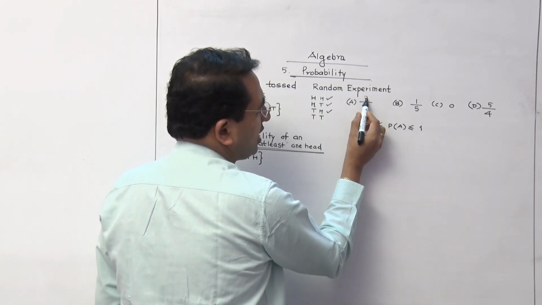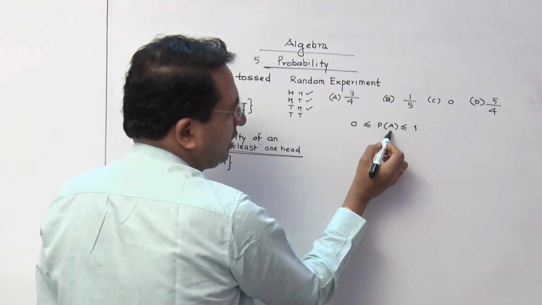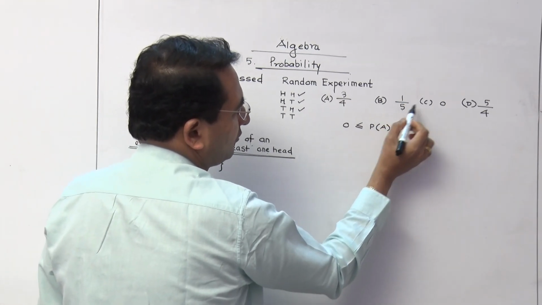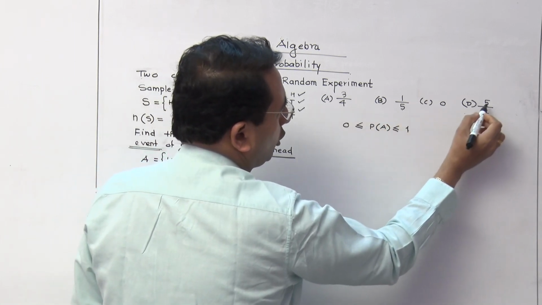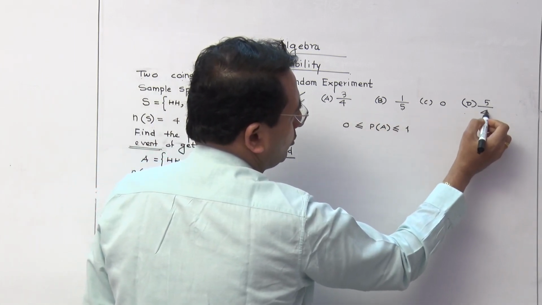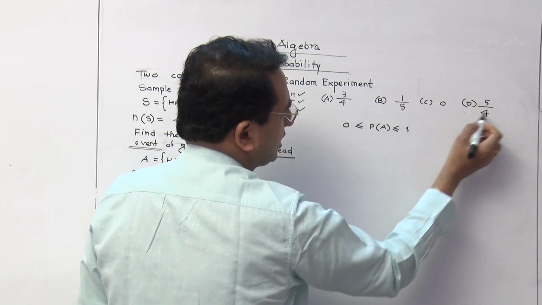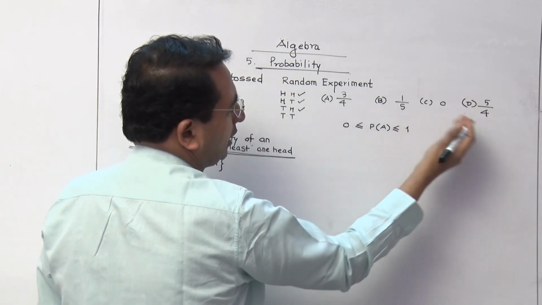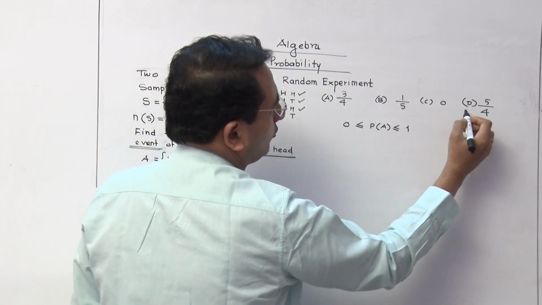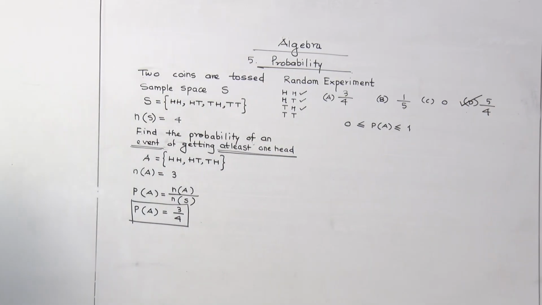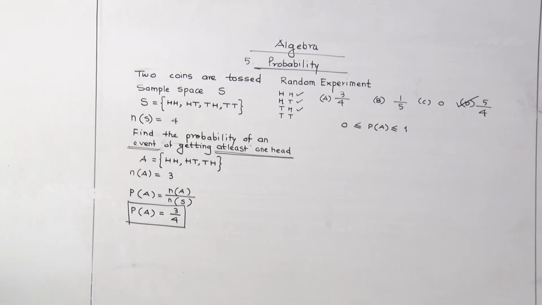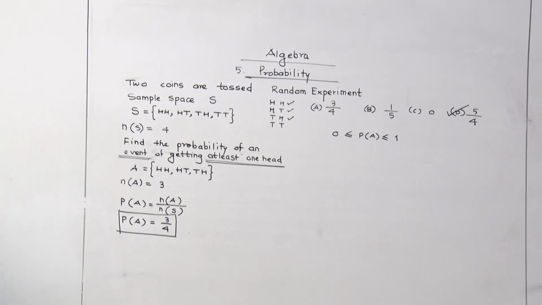So this is 3 upon 4, that is lying between 0 and 1. 1 by 5, 0, these are all possible probabilities. But when the denominator is less than the numerator, the answer exceeds this interval. It will be greater than 1. So the actual option is this. That is one of the important questions they can ask you about the probability of an event.